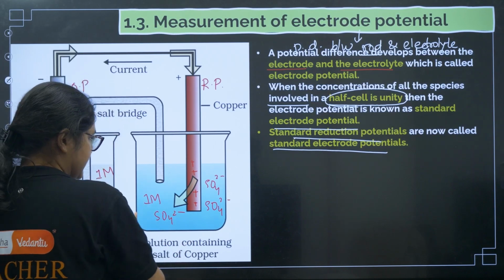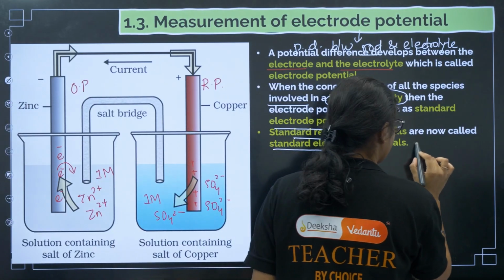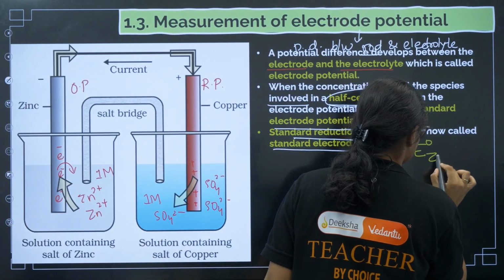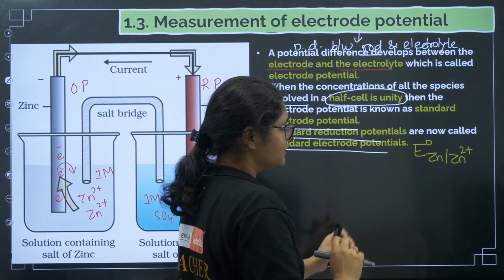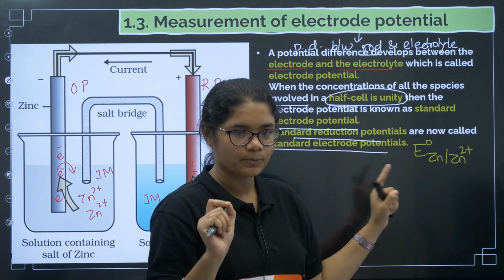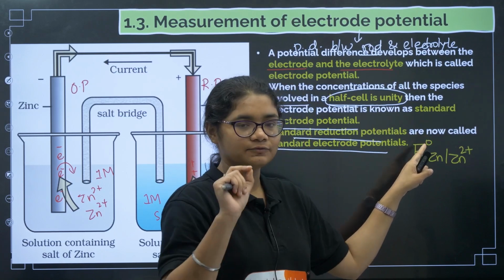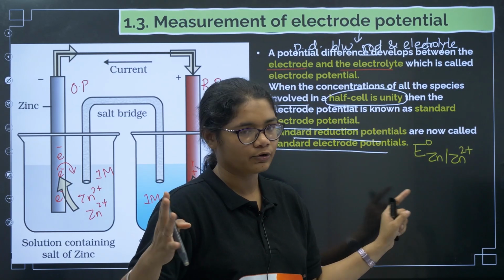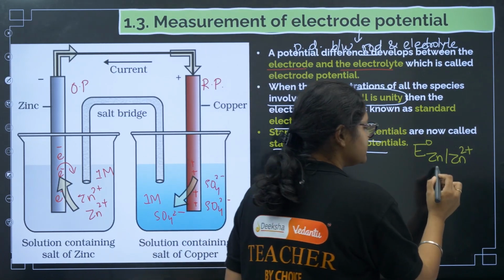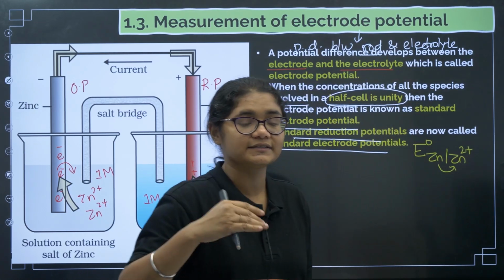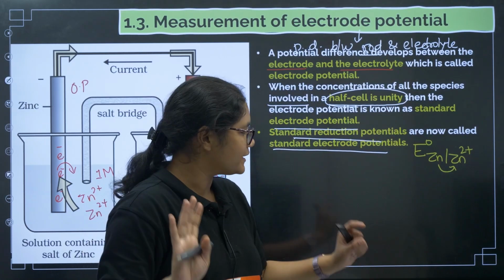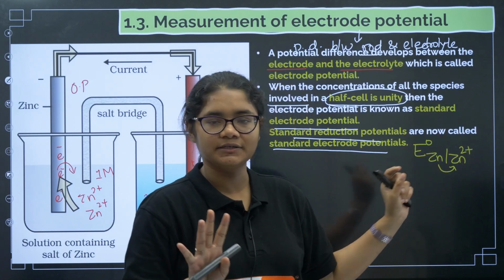See, for zinc the electrode potential is represented like this. Now what is this? E stands for electrode potential. E naught, this naught, stands for standard electrode potential. Now Zn to Zn2+, if I write, what is this undergoing? Zn to Zn2+, it is undergoing oxidation. So actually this is representing oxidation potential.